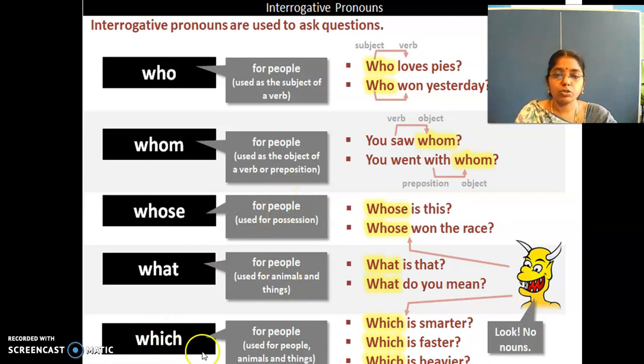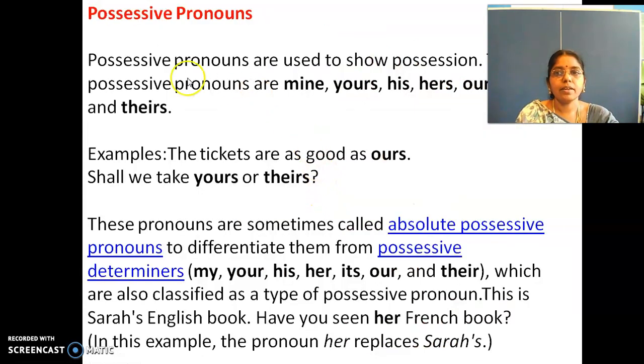Which is used for people, animals and things. Which is smarter? Which is faster? Which is heavier? Right? All these. Children, I hope interrogative pronouns will be clear for you. Interrogative pronouns means asking questions, right? Shall we move into the next slide?